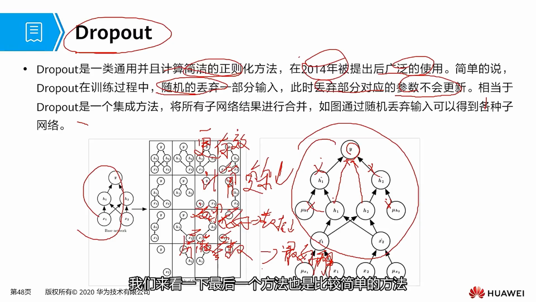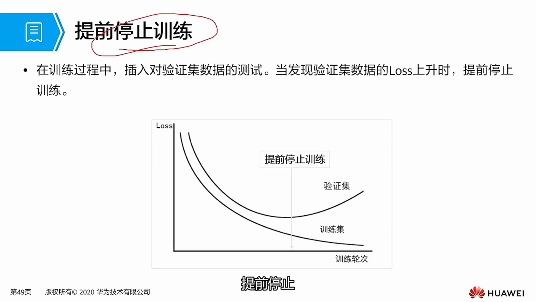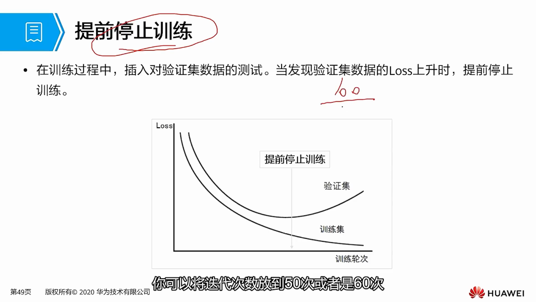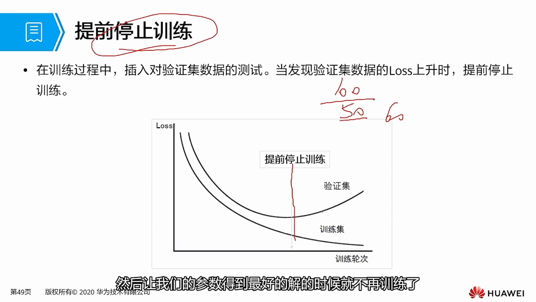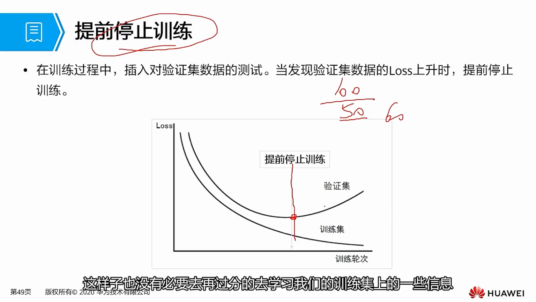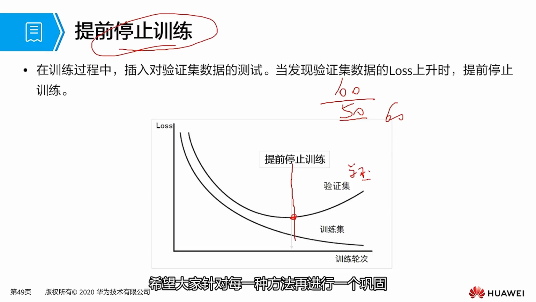After discussing dropout, let's take a look at the last method, which is also a relatively simple method, that is to stop our training early, early stopping. For example, if you have iterated 100 times and encounter overfitting, you can reduce the number of iterations to 50 or 60, then stop the training of your model early, so that the parameters stop training when they reach the best solution. In this way, there is no need to excessively study some information in our training set again. This is one of the methods we introduced to prevent overfitting. We hope everyone will consolidate each method.